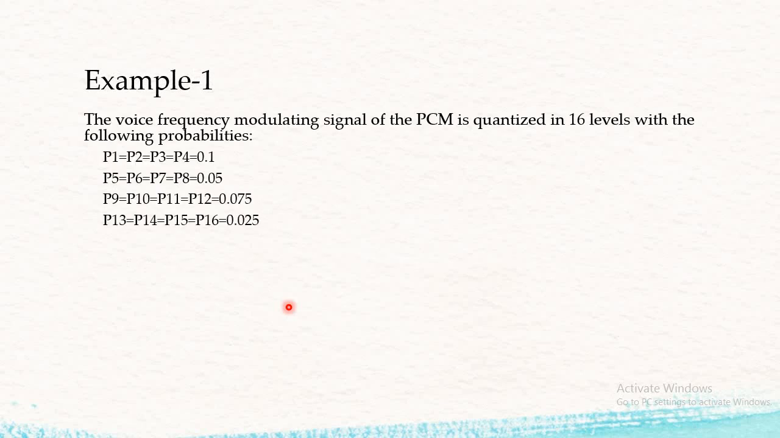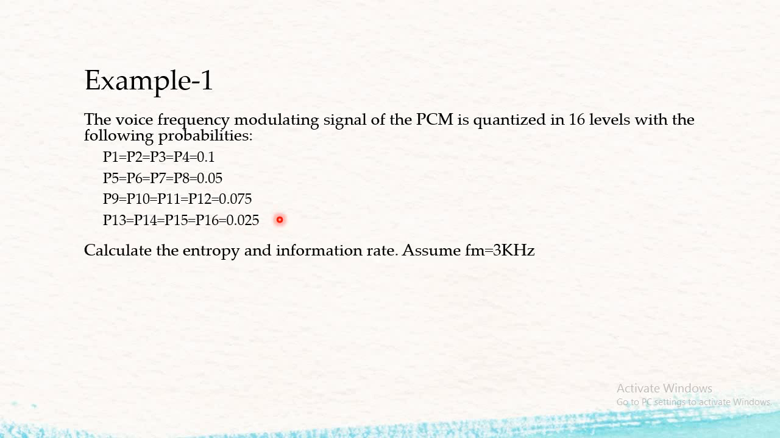First example: the voice frequency modulated signal of a PCM is quantized into 16 levels with the following probabilities. So here we have a PCM signal with 16 levels, and for each level the probabilities are given. The probability of levels 1, 2, 3, 4 is 0.1, the probability of levels 5, 6, 7, 8 is 0.05, the probability of 9, 10, 11, 12 is 0.07, and for 13, 14, 15, 16 it is 0.025. Now calculate the entropy and the information rate. Assume that f_m is equal to 3 kilohertz.